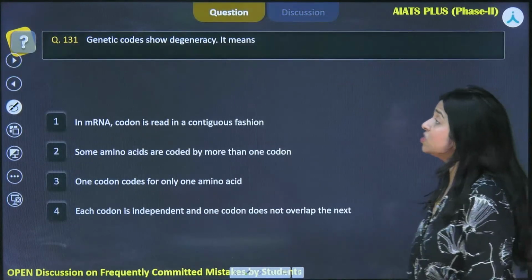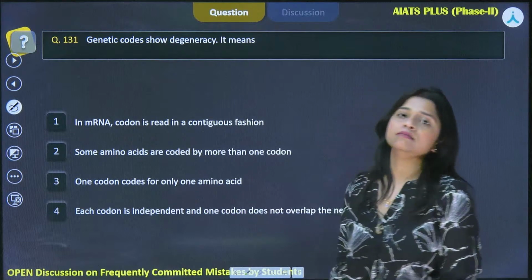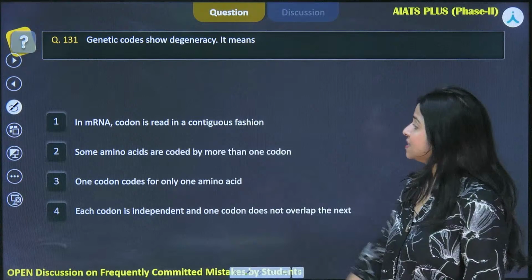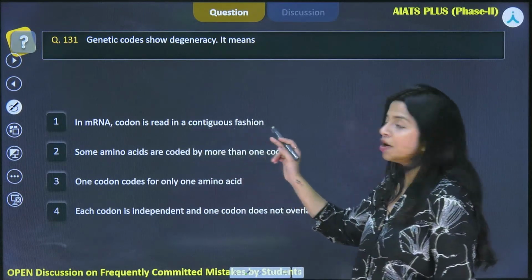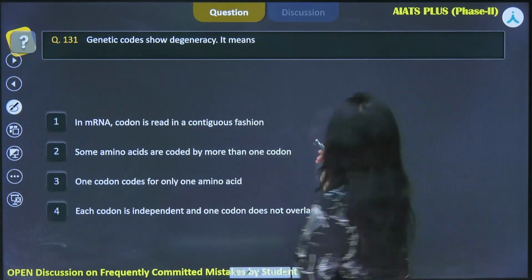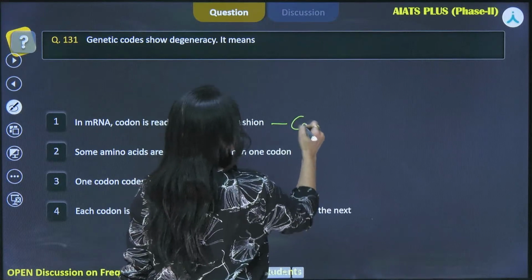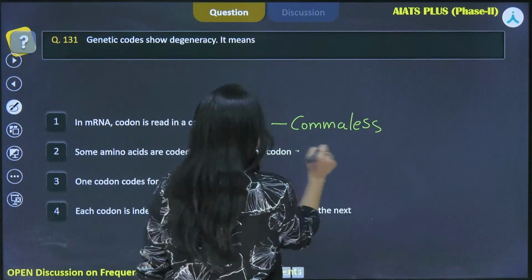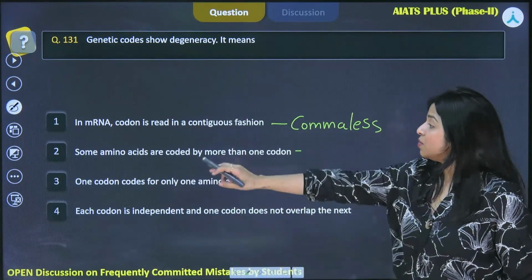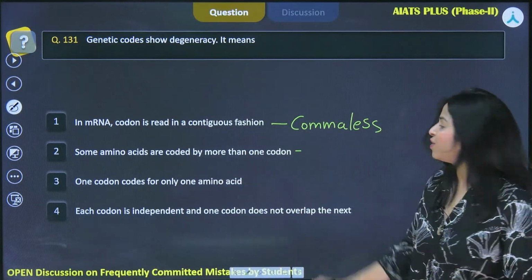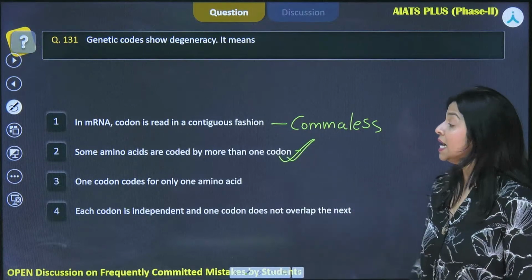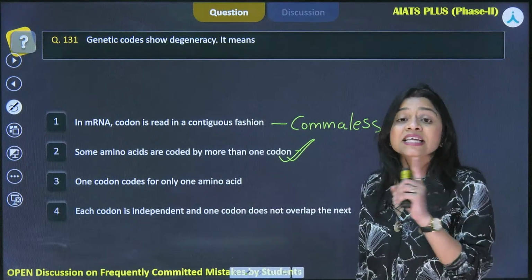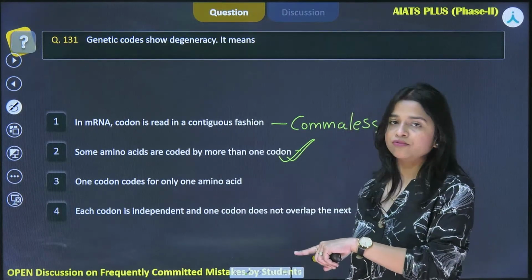So the question asks, genetic codes show degeneracy. Now this characteristic feature, it means, option 1 says in mRNA codon is read in a contiguous fashion. No, this means the genetic code is comma-less. This is the salient feature, right? Then the second one is amino acids are coded by more than one codon. This is absolutely correct. Third one says one codon codes for only one amino acid. This is the universal nature of the codon.